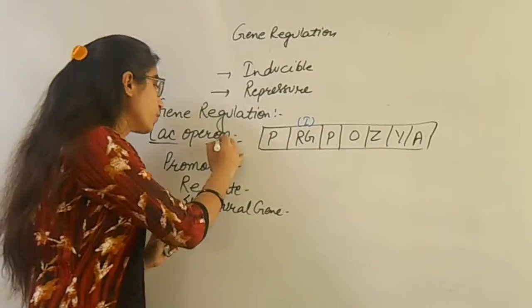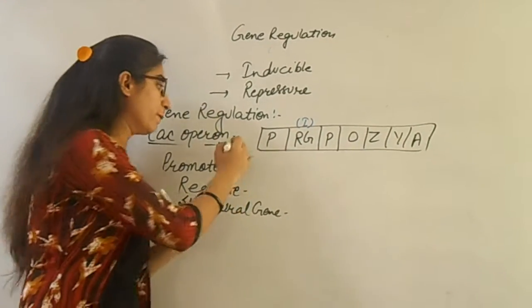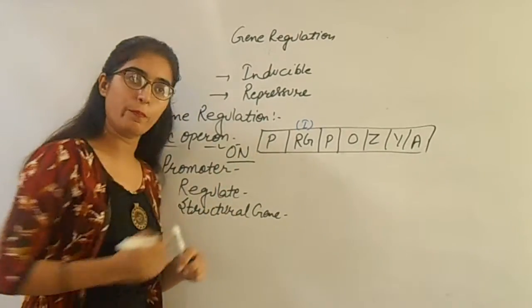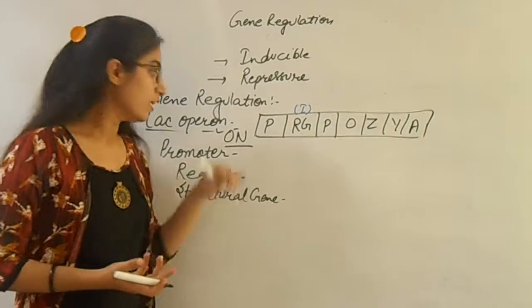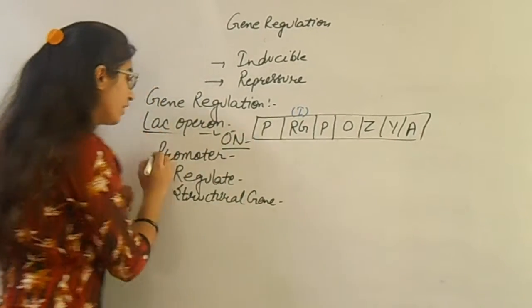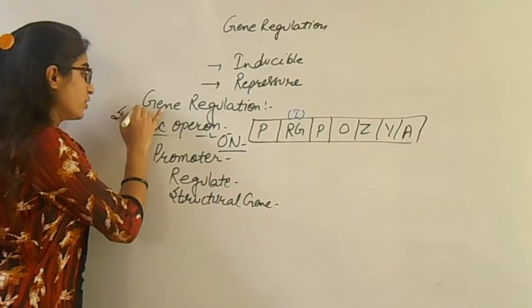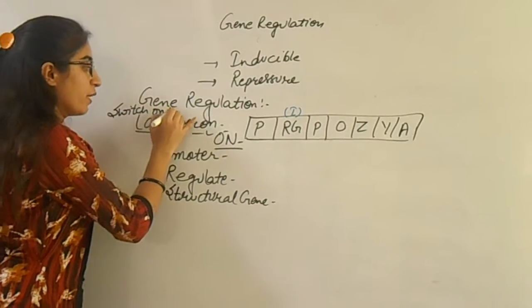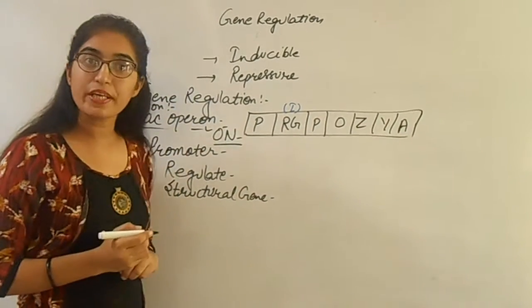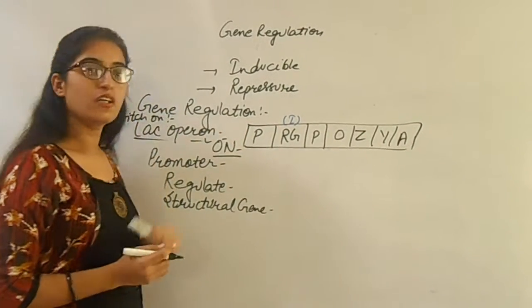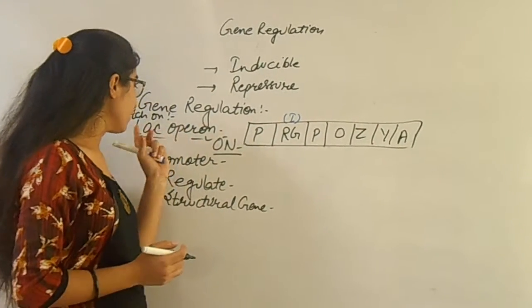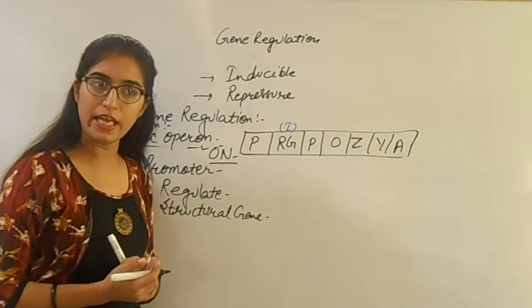So we are going to express first of all the presence of the lac operon. But if the lac operon is present, then what happens? If the lac operon is present, then we use the word switch on. Why? Because the lac operon is present. If the lac operon is off, then switch off. So first of all we are considering the presence of the lac operon.